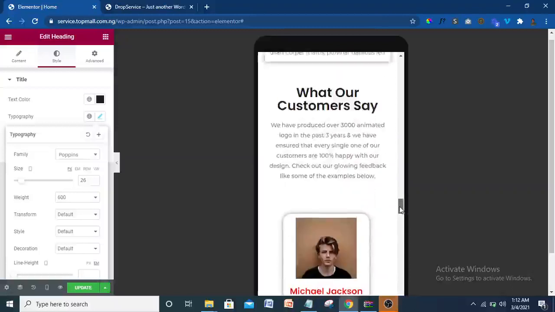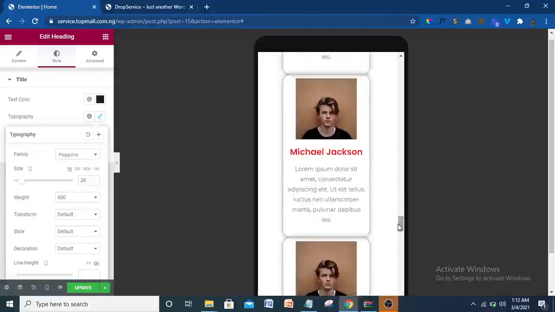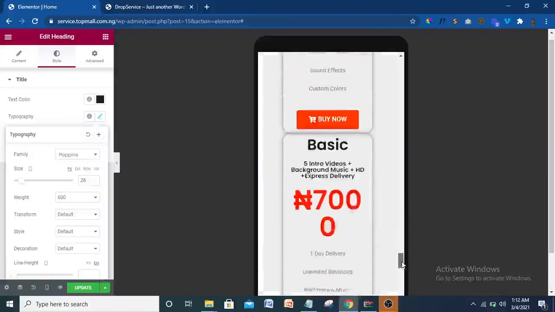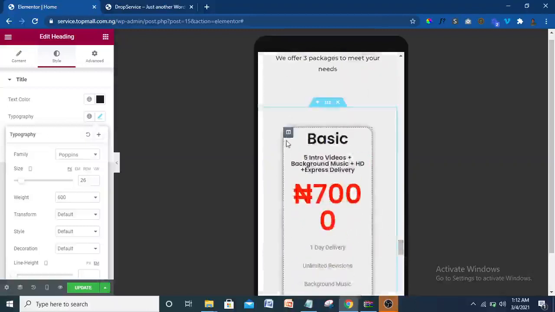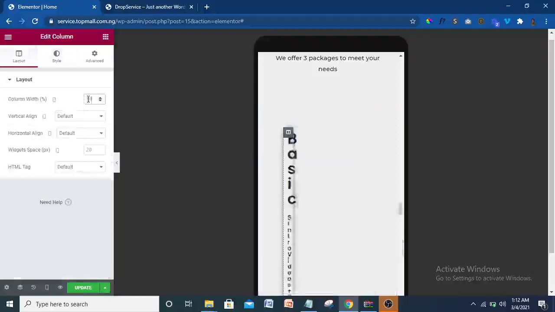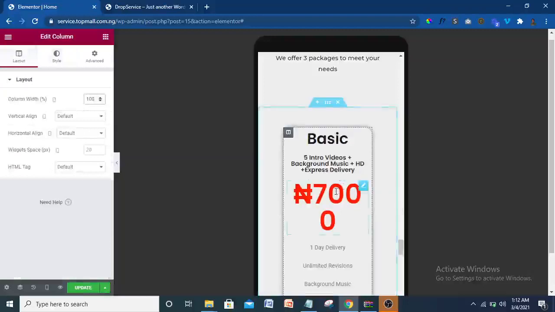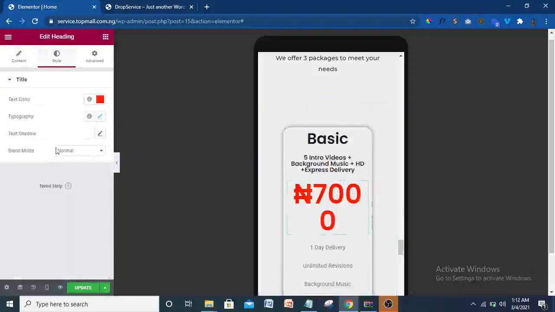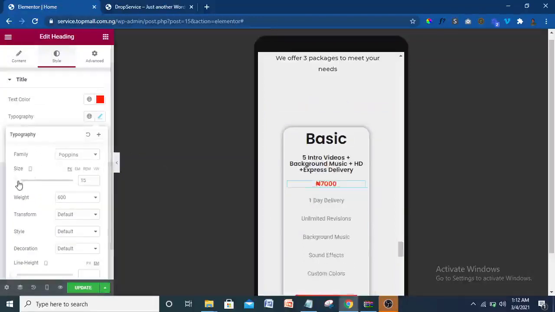This one, to me it's quite okay like this, except for this one. Let me make everything 100 and see if it's going to be okay. The problem is not the 100. We just have to reduce this one. Typography. Okay, let me make it a little bit smaller. Something like this will do.